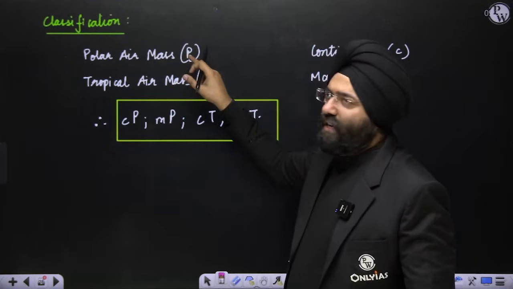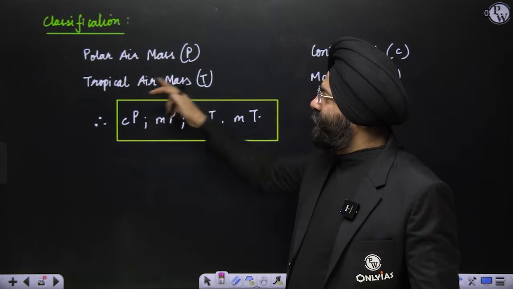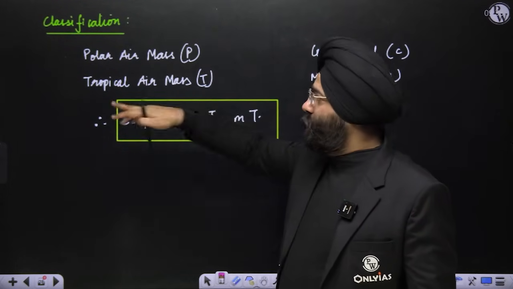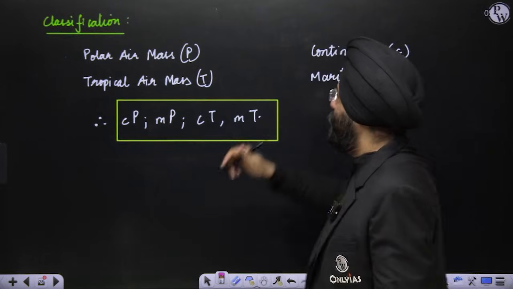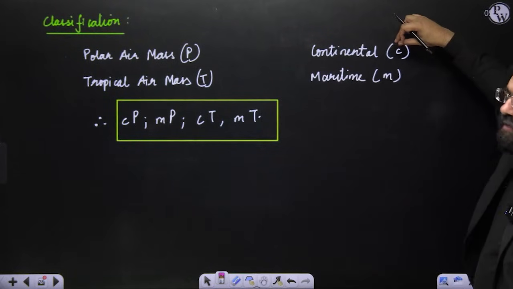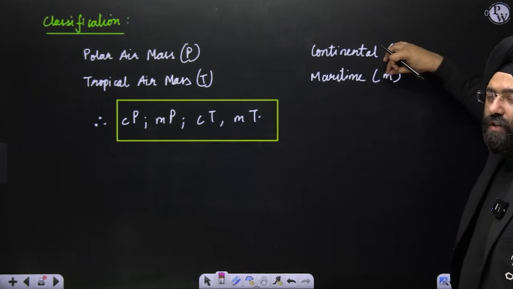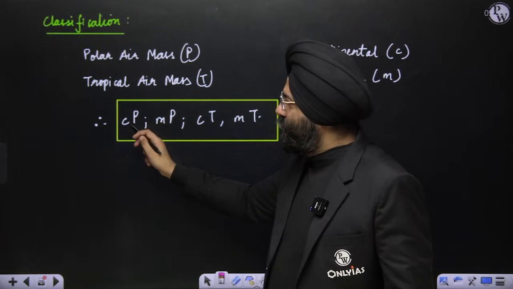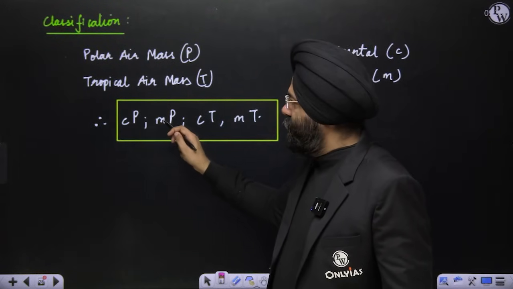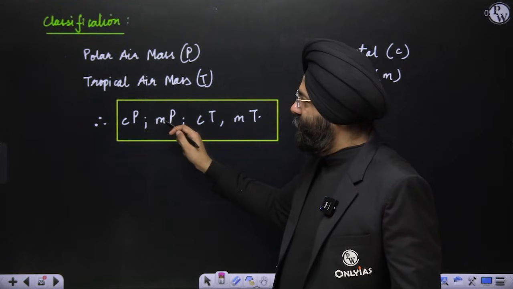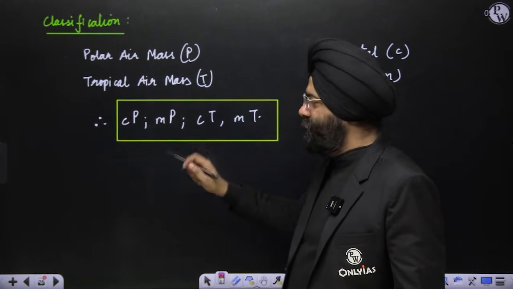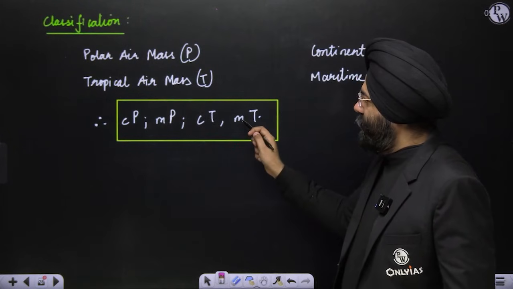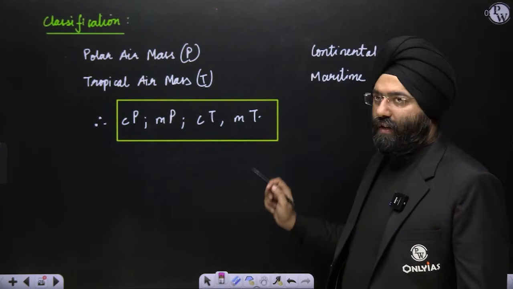Polar air mass is conventionally known by capital P, tropical air mass by capital T. That means polar is in the higher latitudes, and tropical air mass in the lower latitudes. If it is formed on the continent, it is known by small c. If it is formed in the marine region, it is known by small m. What are the possibilities now? cP means continental polar air mass. mP means marine polar air mass. cT means continental tropical air mass. mT means marine tropical air mass.